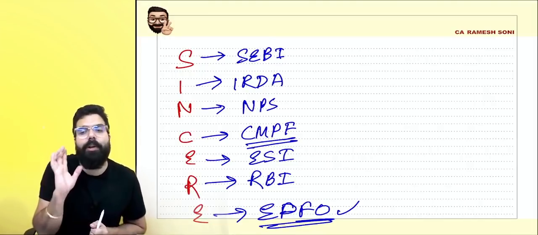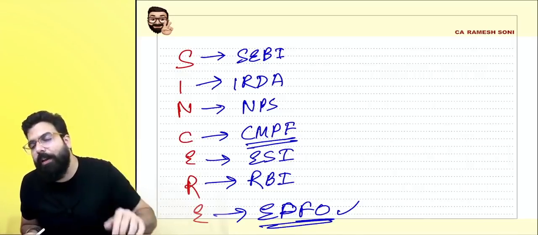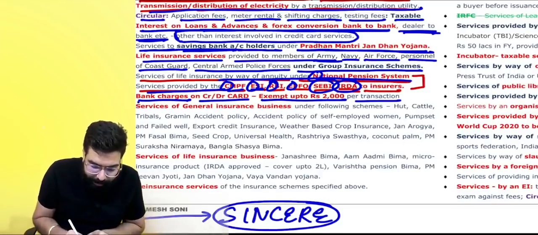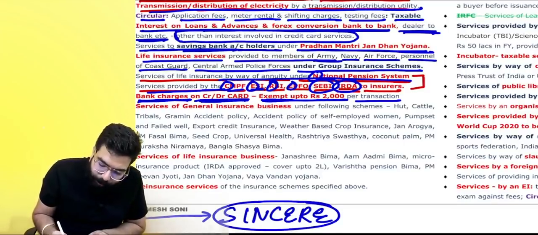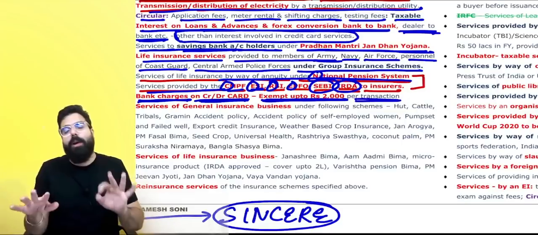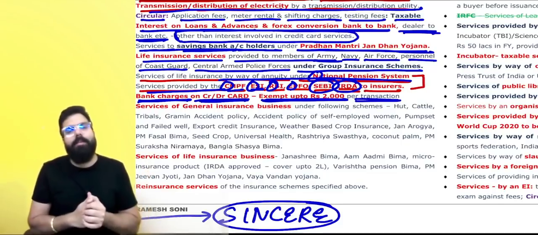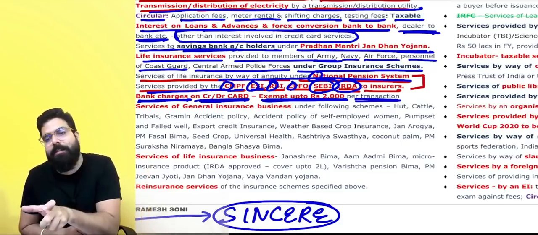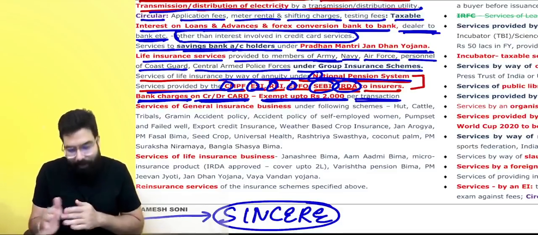Now on that 10, 20 rupees, because the amount of swipe is up to 2000 rupees, they will not go ahead and charge any GST on that collection charges which are there. They are telling that bank charges on credit card or debit card are exempted up to rupees 2000 per transaction. So whatever swipes I do up to 2000 rupees, my bank will not charge me any GST on their service charges. My bank might charge me a bank charge, but on the bank charge they will not charge any GST.